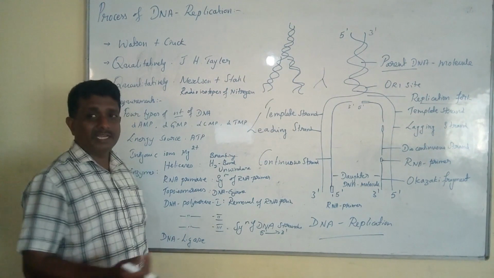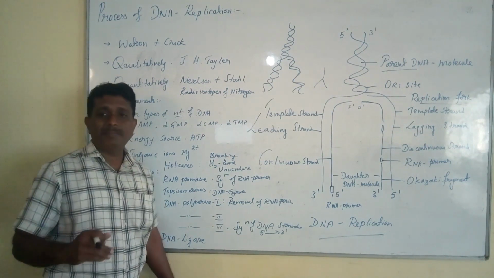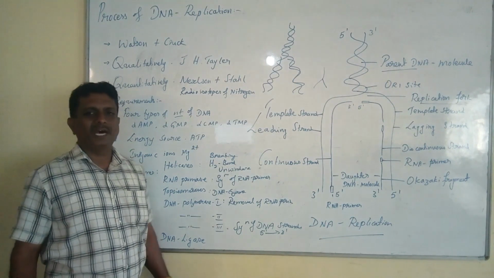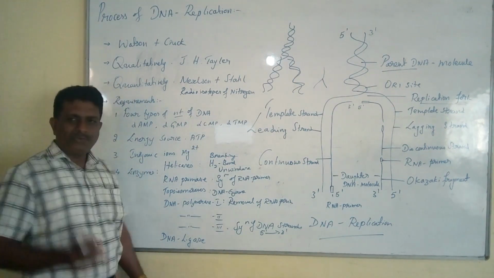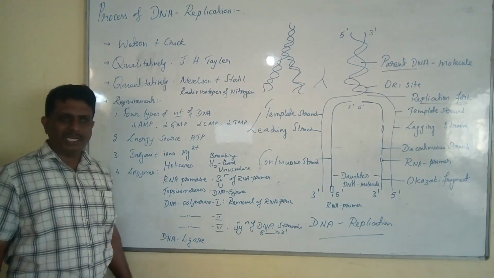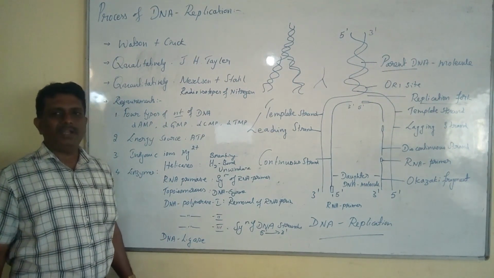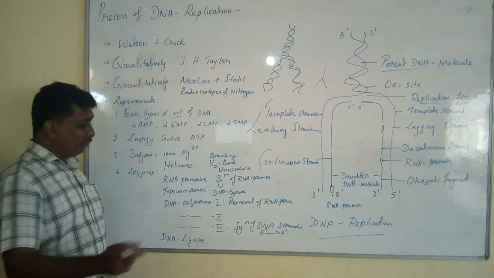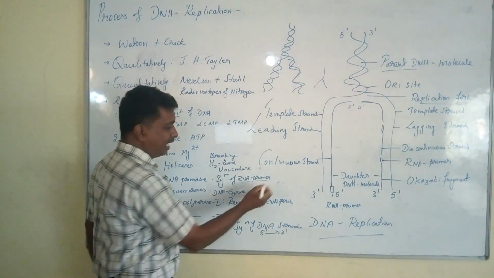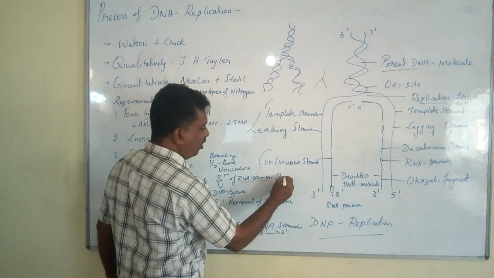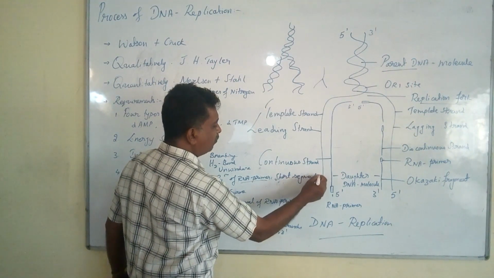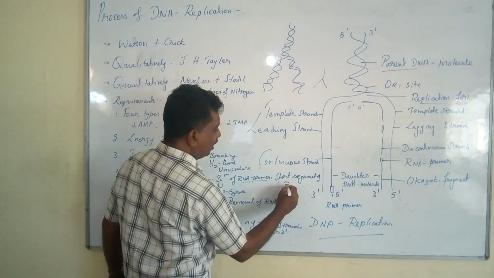Once the unwinding of DNA occurs and the template strands are formed, it results in the formation of the RNA primer. For the formation of the RNA primer, it requires the essentiality of the enzyme RNA primase. In technical terminology, the RNA primer is defined as a short segment of RNA.